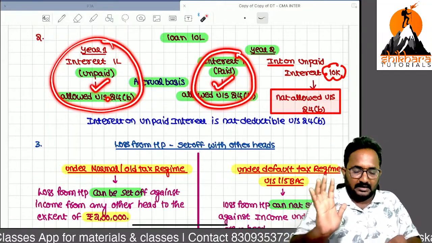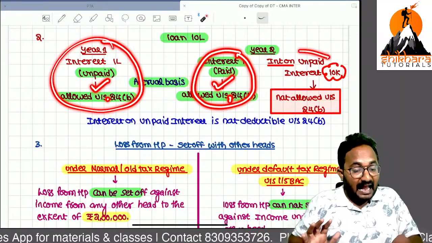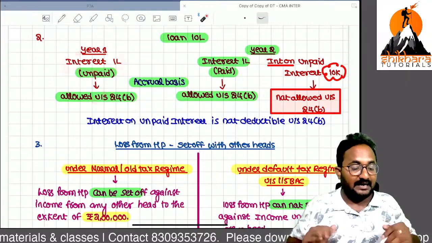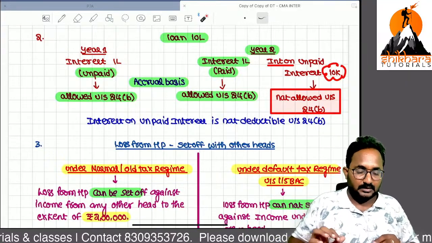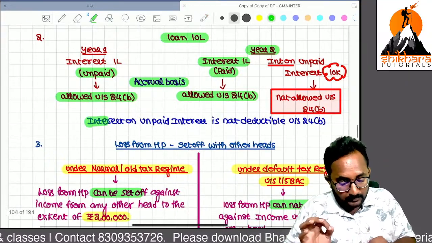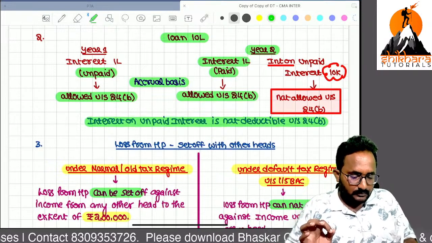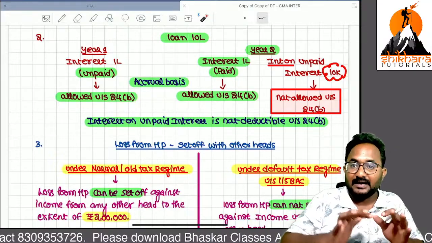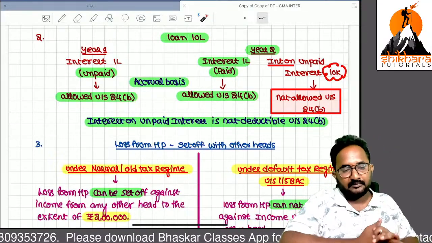Year 1 you can take, year 2 you can take, but interest collected on the unpaid interest is not allowed.